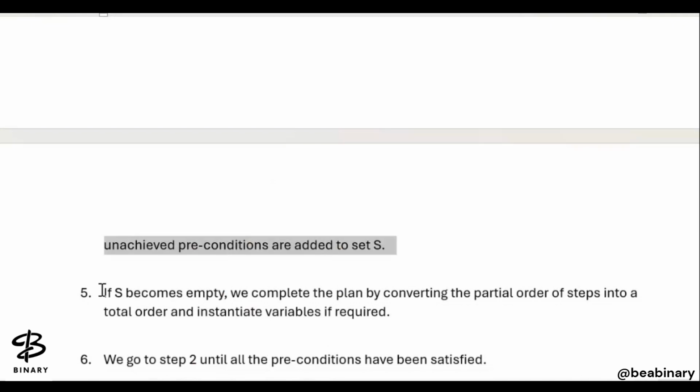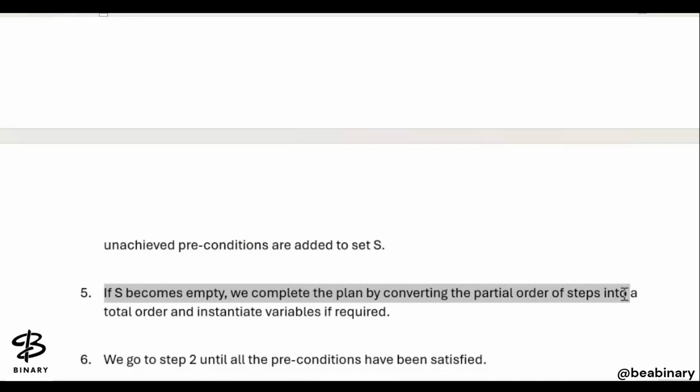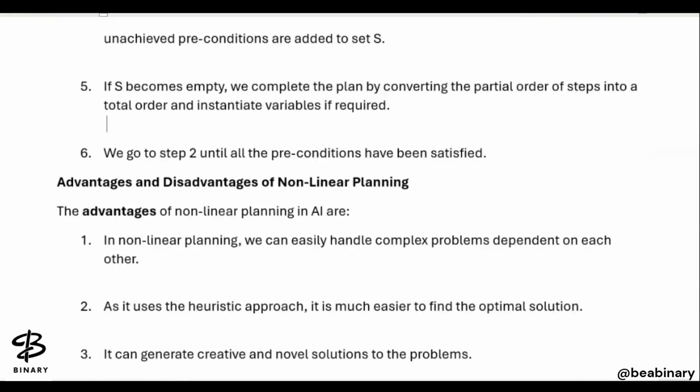If the S becomes empty, we complete the plan. अगर S हमारा empty है, we complete the plan by converting the partial orders of the steps into a total order and then initiate variables if required. That means here we are talking about starting our problem and performing the actions. We go to step 2 until all the preconditions have been satisfied to achieve a particular goal.